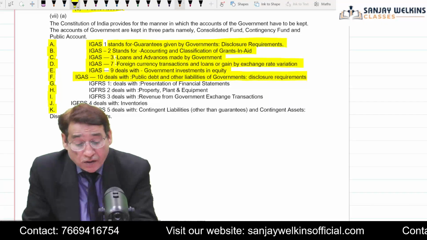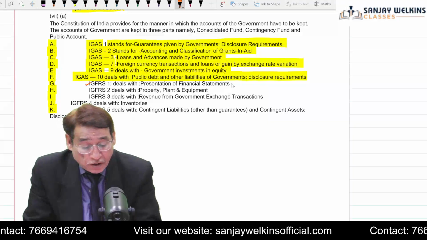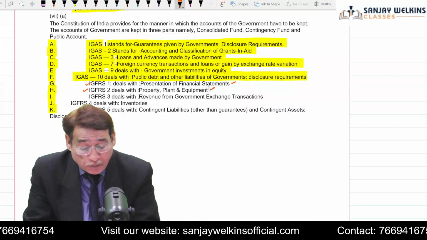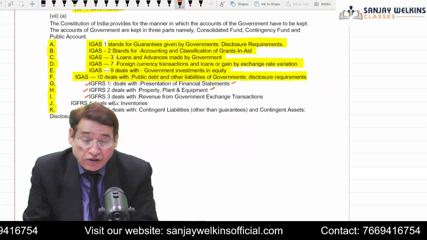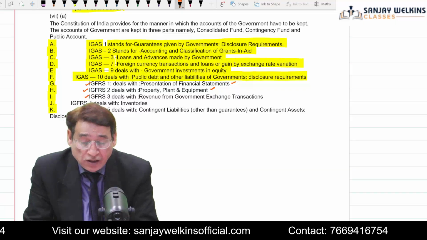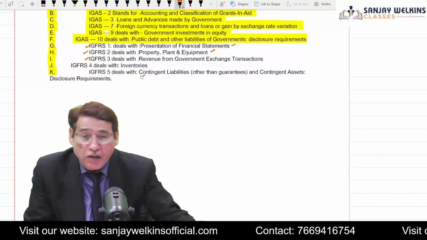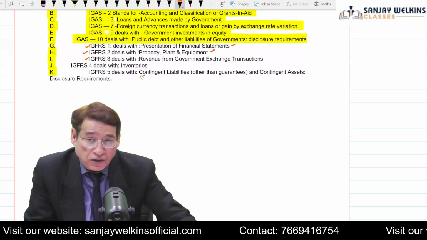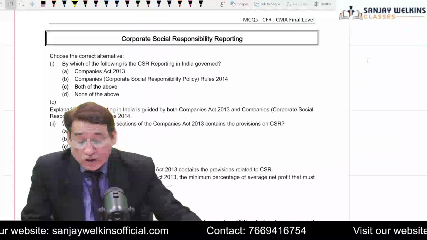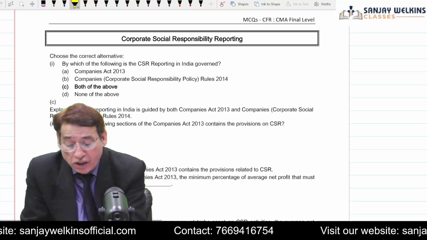Now, the rest of the standards, IGFRS 1, actually deals with presentation of the financial statement. IGFRS 2 deals with property, plant and equipment. IGFRS 3 deals with revenue from government exchange transactions, and IGFRS 5 actually deals with contingent liabilities and provisions and contingent asset. So MCQs could be framed out of this. Next one is corporate social reporting. Here from this particular topic you can expect MCQs.